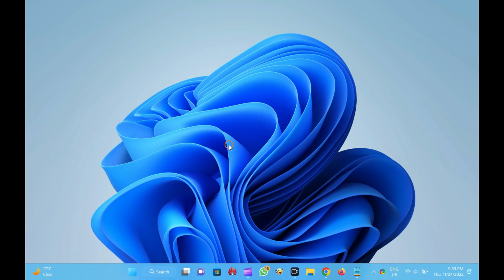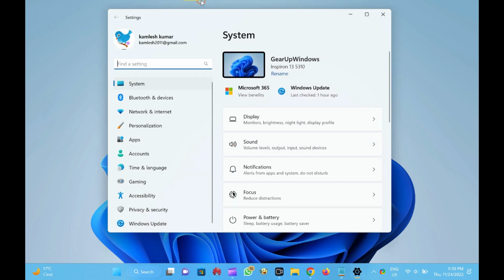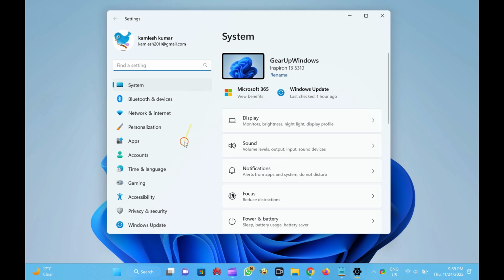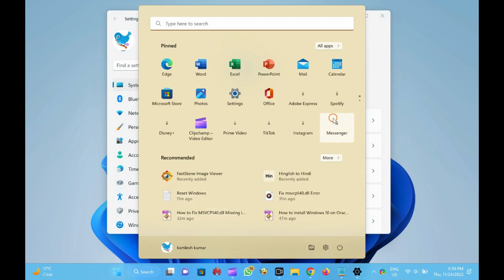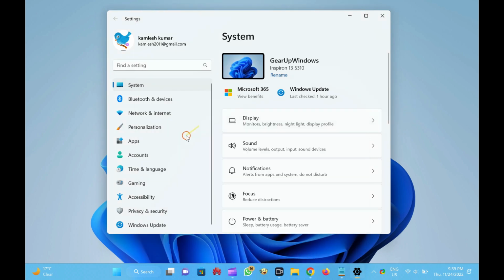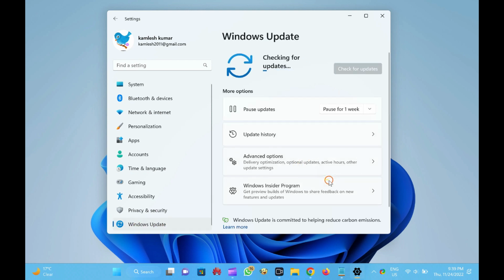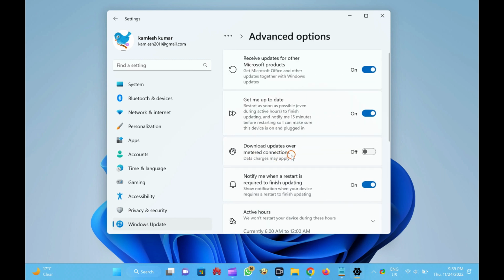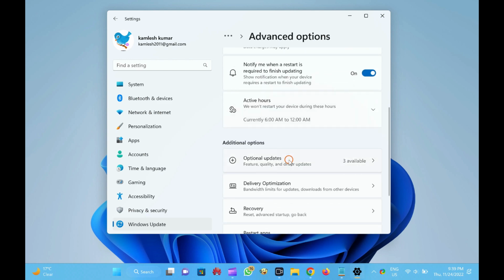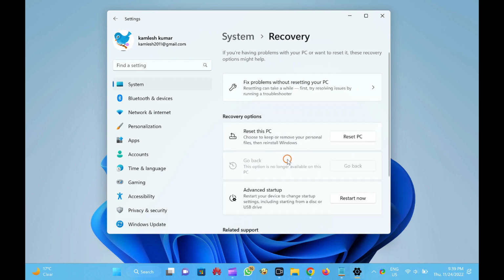First, open the Settings app by pressing the Windows + I keys on the keyboard. Alternatively, click on the Start button on the taskbar and then select the Settings gear icon. On the Settings window that appears, select the Windows Update category from the left side pane, and then click on the Advanced Options tab on the right side pane. Next, click on the Recovery option. Click on the Reset PC button next to the Reset this PC option under the Recovery Options section.